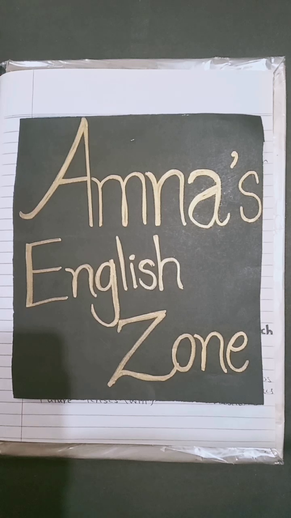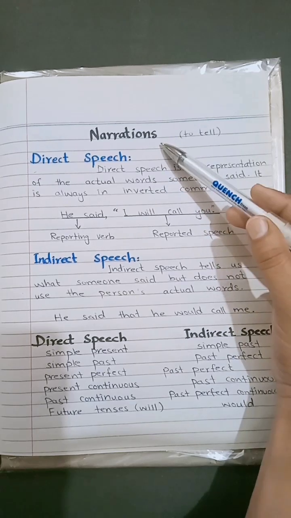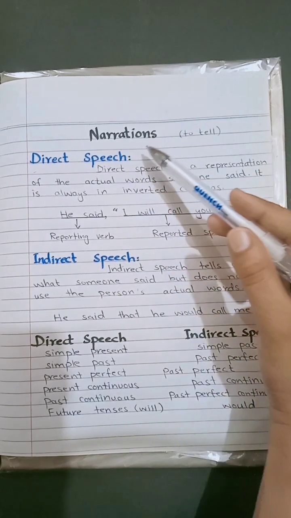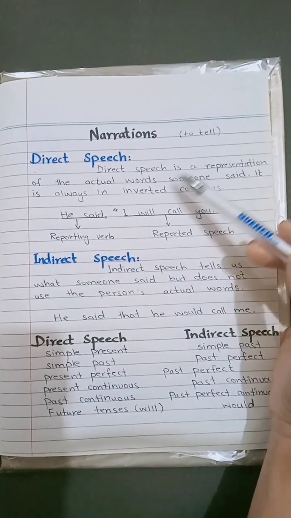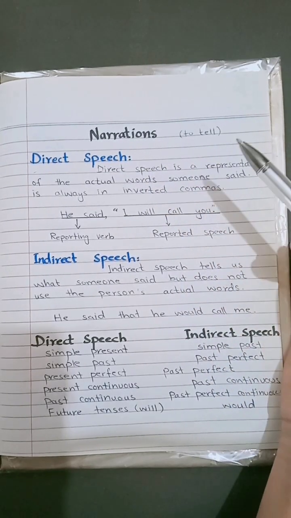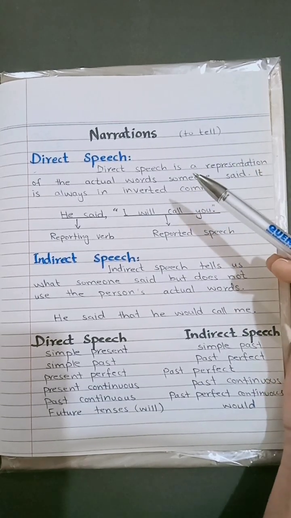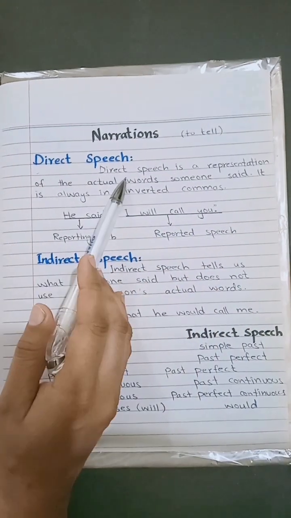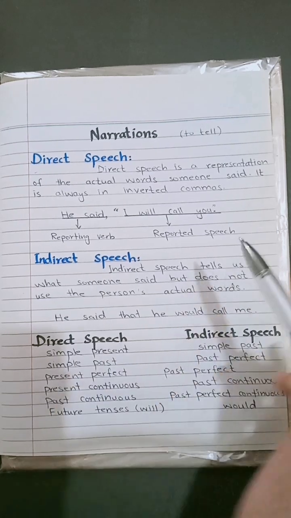In this video we are going to learn about narrations. Narrations is a noun. It is extracted from the verb narrate, that means to tell. Narrations is the art of reporting speaker's words. There are two main ways to report a speech. The first one is direct speech and the next one is indirect speech.